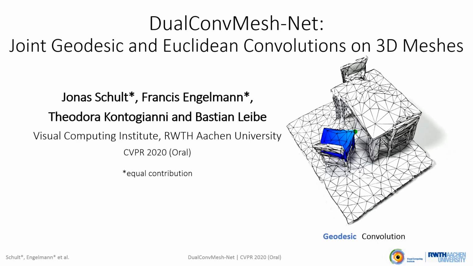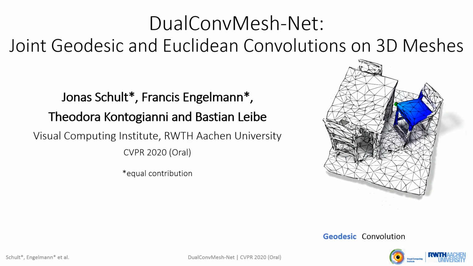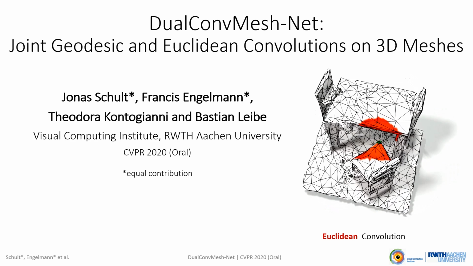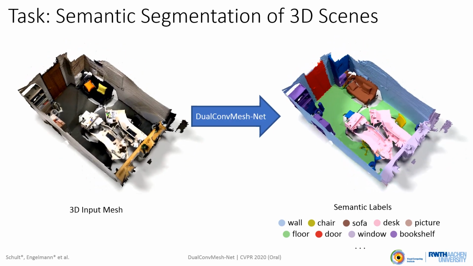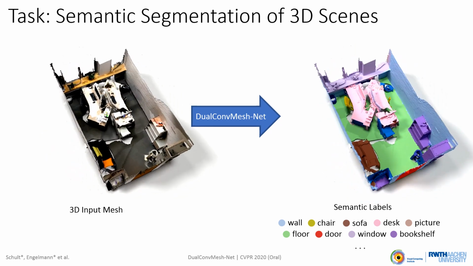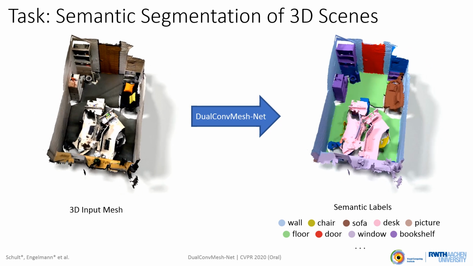We present DualConvMesh-Net, a deep hierarchical convolutional network over 3D meshes which combines geodesic and Euclidean convolutions. We perform semantic segmentation on 3D scenes. As input, we use 3D meshes including RGB color and normal information, and our goal is to assign semantic labels